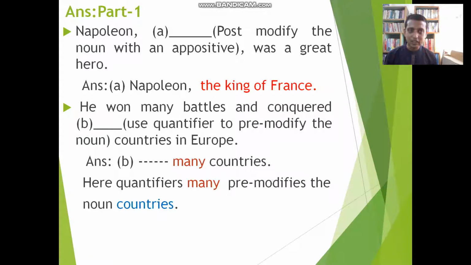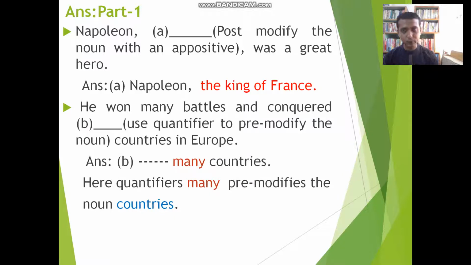Student, please, one thing is very important here. You will have to think simultaneously about the modified word and the modifier, either pre-modifier or post-modifier. But whenever you correlate the head word with its modifiers, I think it will be very easy to understand.